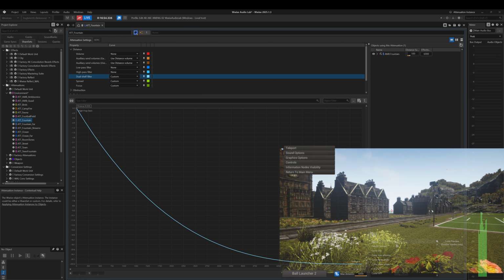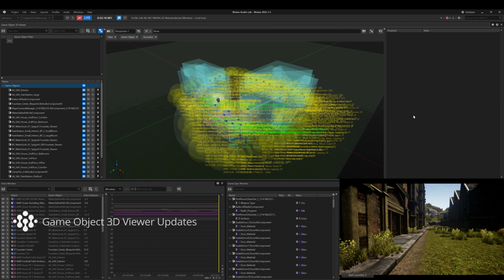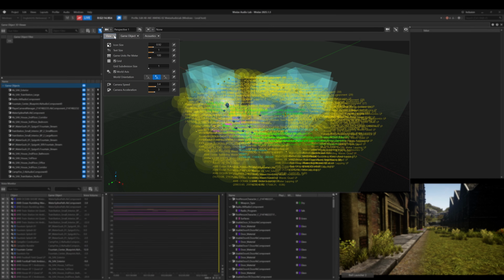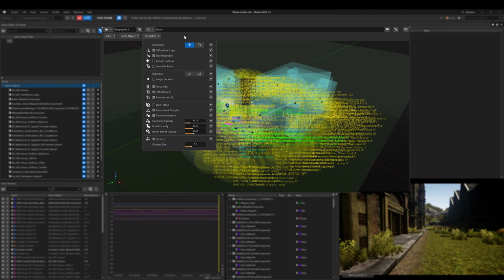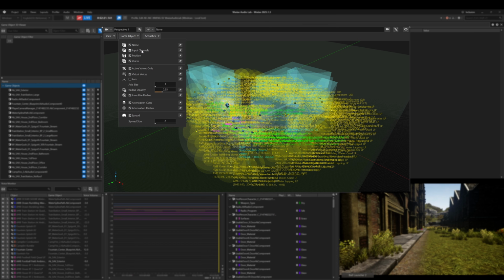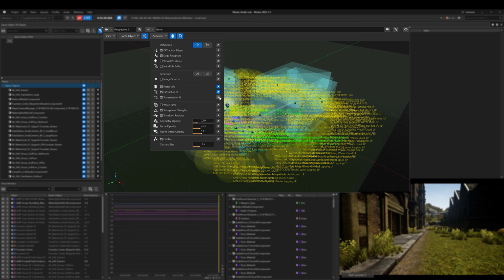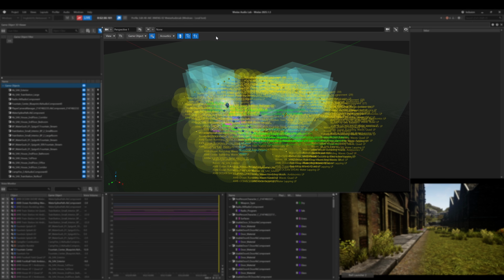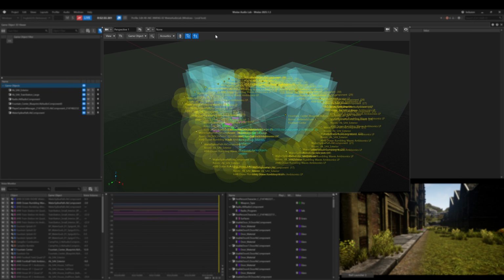In the attenuation editor, the volume curve under distance attenuation now supports a None option, allowing distance to be applied without a volume change. The new Game Object 3D Viewer further enhances acoustics debugging. The new Settings toolbar at the top allows us to toggle different categories of information so we can show or hide objects of acoustic elements as needed. Frequently used display options can also be pinned to the toolbar, making them easy to access during debugging.